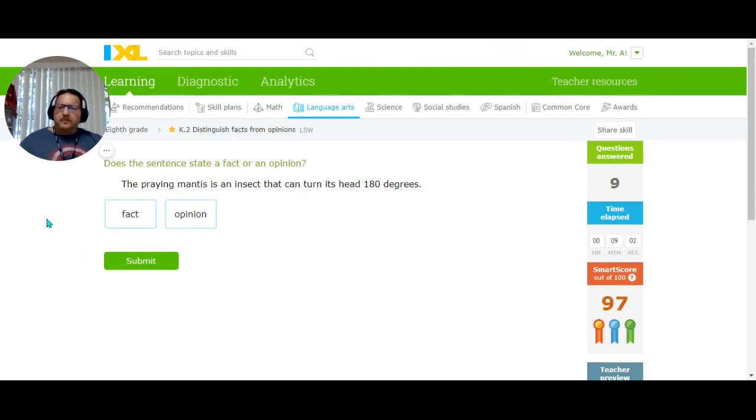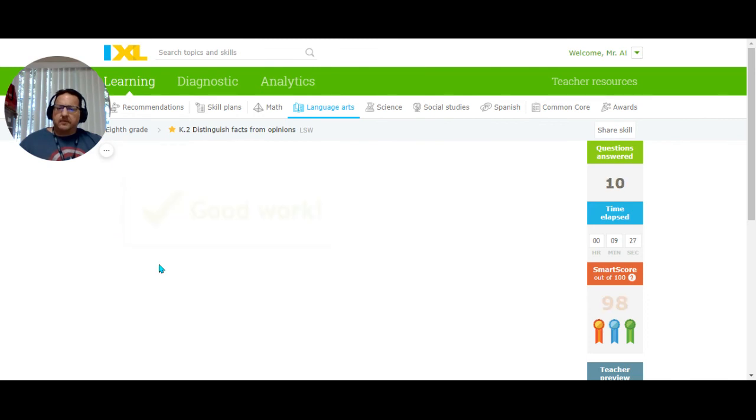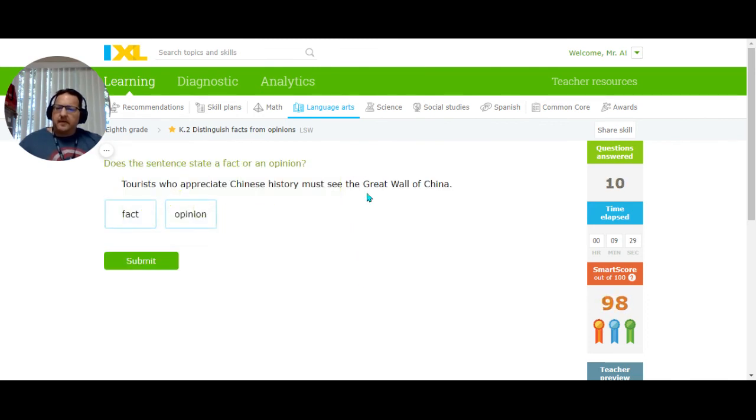The praying mantis is an insect that can turn its head 180 degrees. Well, on this one, we could even go out and look for ourselves, find a praying mantis, and watch it, see whether it's going to turn its head. That was a magnifying glass, by the way. We can see whether it turns its head 180 degrees. I mean, you might be waiting a while, especially because they're very patient. But you could actually observe this one, and this one is therefore a fact.